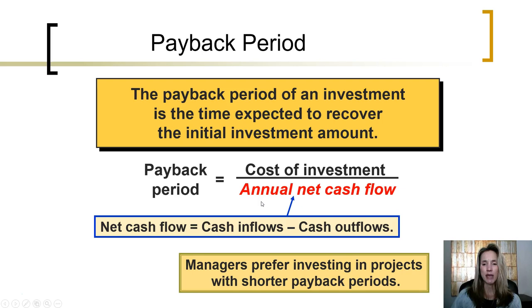And what do we mean by annual net cash flow? That is going to be the expected future cash inflows less any future cash outflows associated with this investment option. It's quite obvious that managers would prefer investing in projects that have a shorter payback period. So let's take a look at an example.